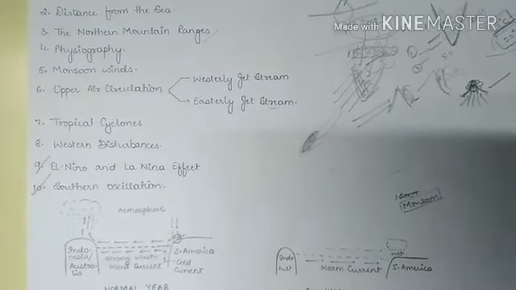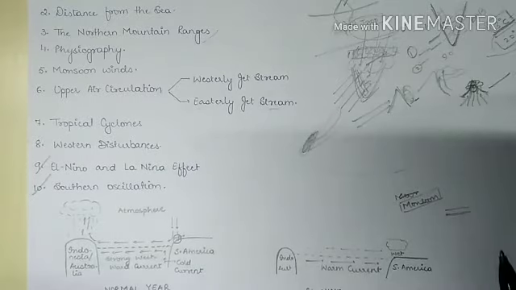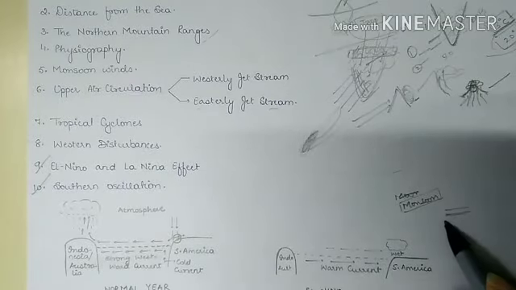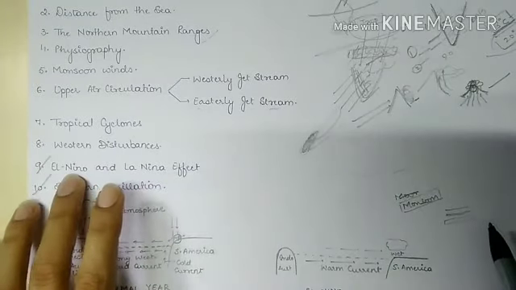And after La Nina, it is always seen that we have strong El Nino years. That is why the monsoon is very much affected by La Nina as well as El Nino.